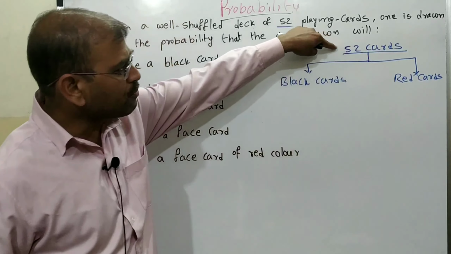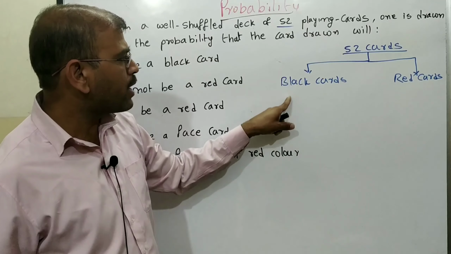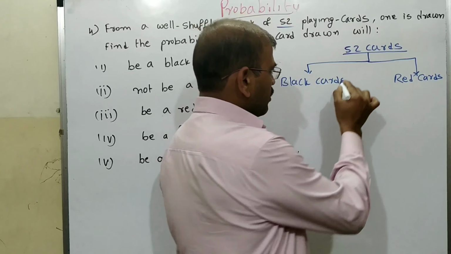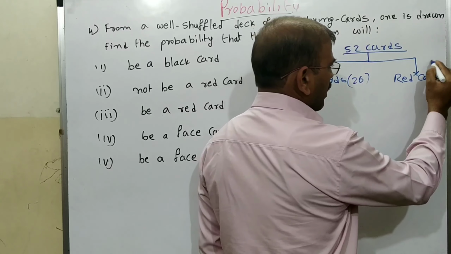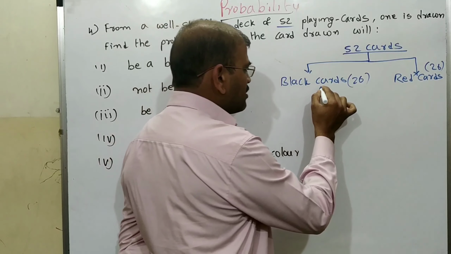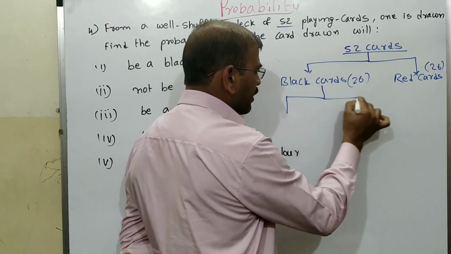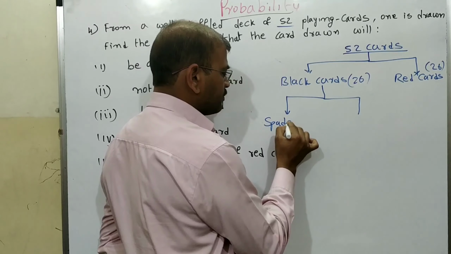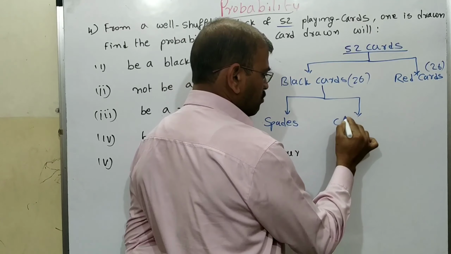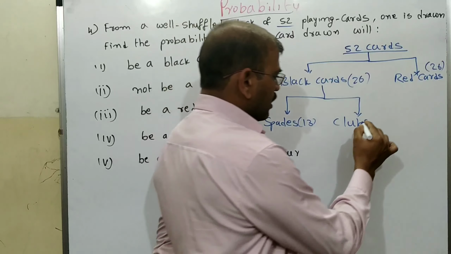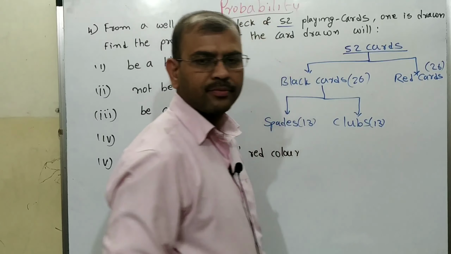Black cards are 26, and red cards are 26. The black cards are again divided into two categories, spades and clubs, 13 each.